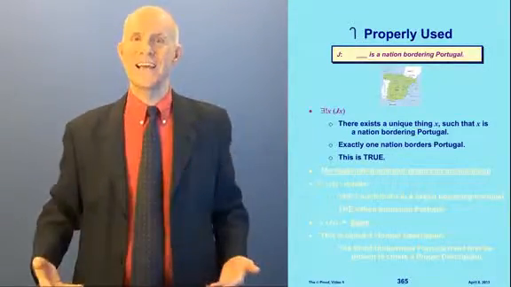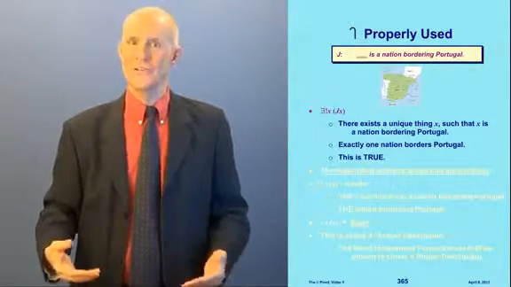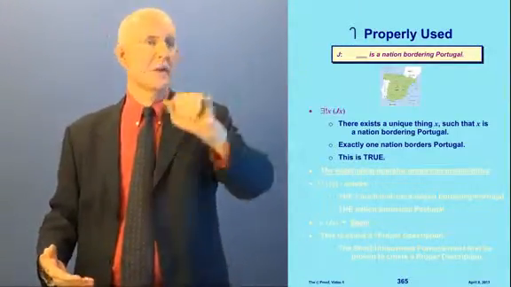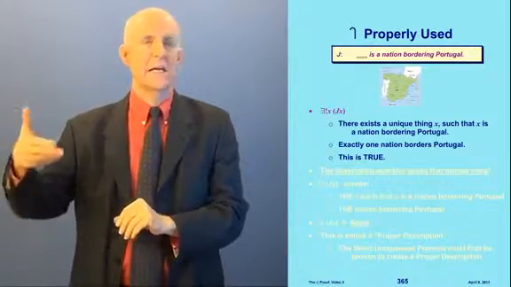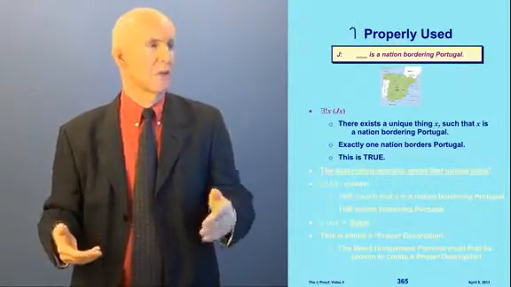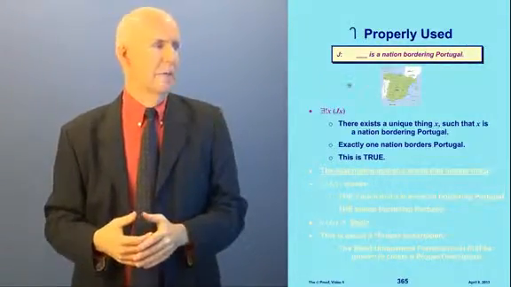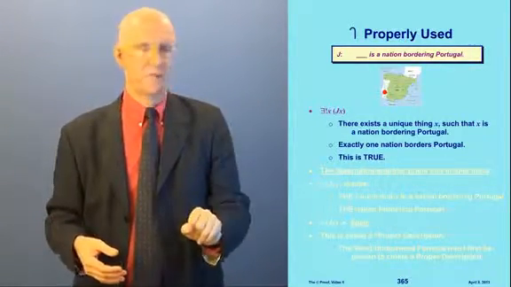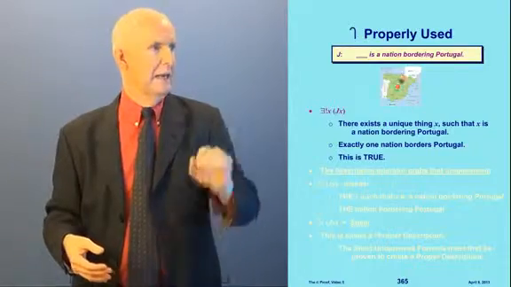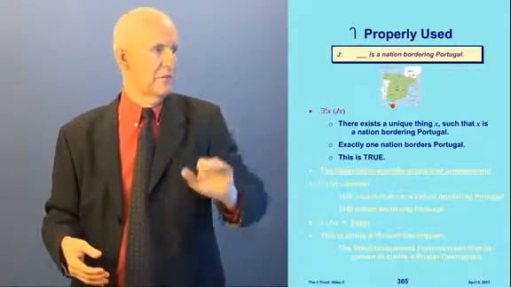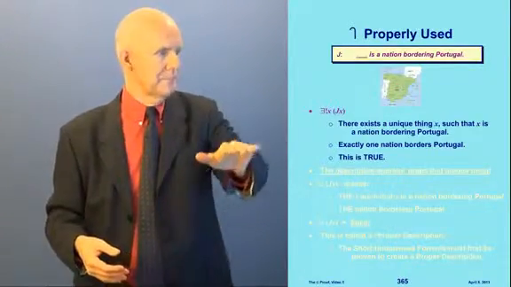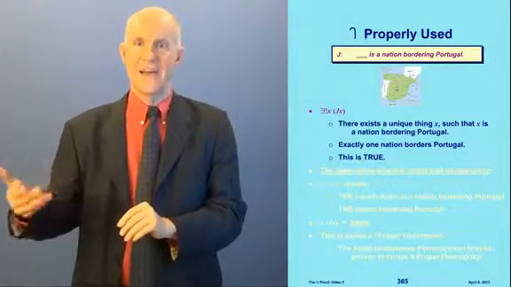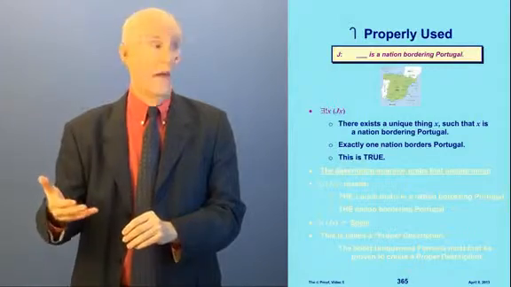Now, let's look at an example of how we use the description operator properly. So let's let J mean this predicate right here: blank is a nation bordering Portugal. We'll have a map here of the Iberian Peninsula in Europe, and you can see here's Portugal on the left by the Atlantic Ocean, and there's Spain, and up in the north there's France, and you can see the tip of Morocco down there. Now what does this sentence here say? This says there's exactly one thing that J's.